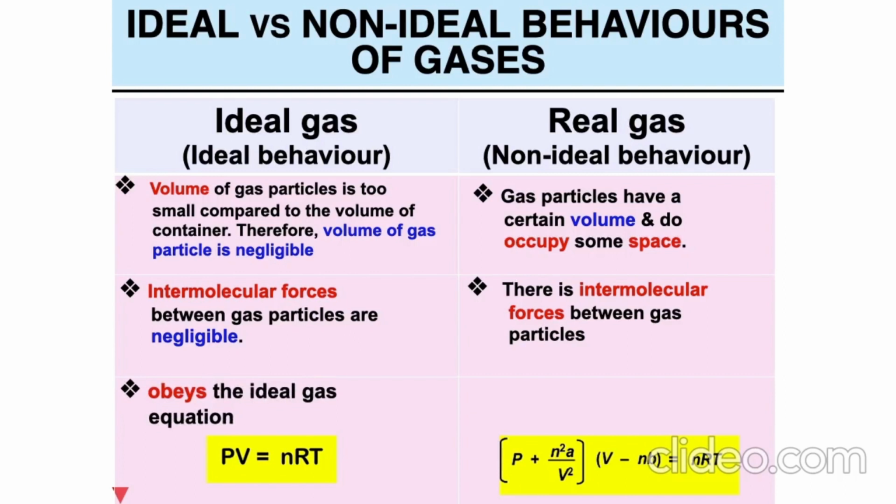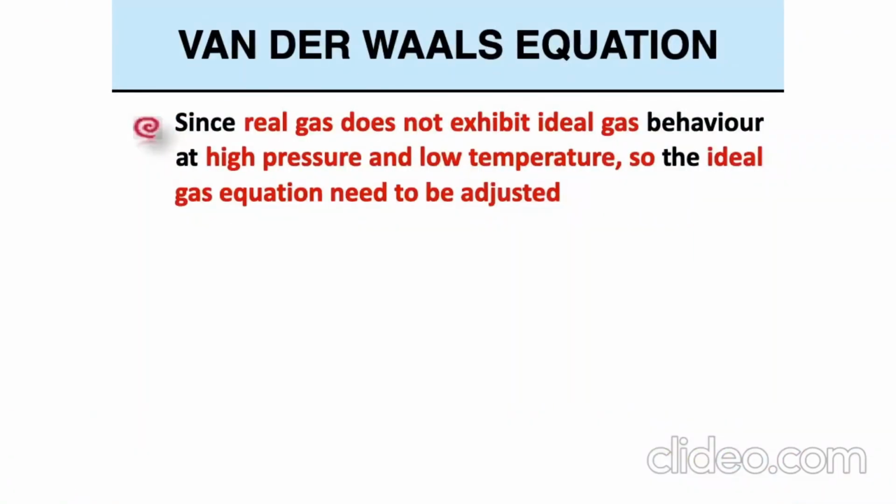Ideal gas obeys the ideal gas equation PV equals nRT, and real gas obeys the van der Waals equation: (P + n²a/V²)(V − nb) = nRT.